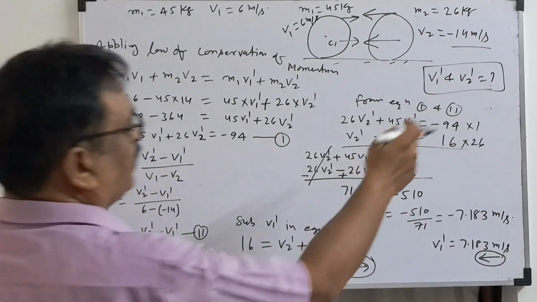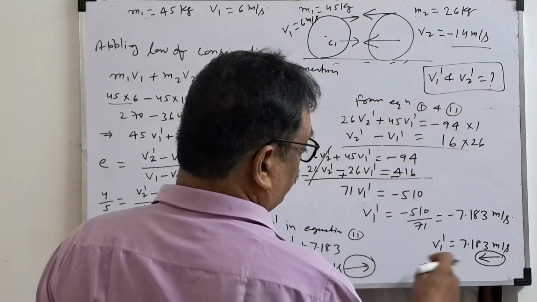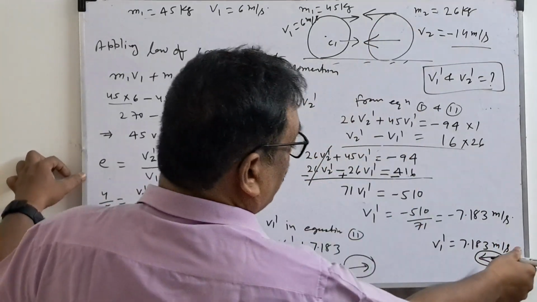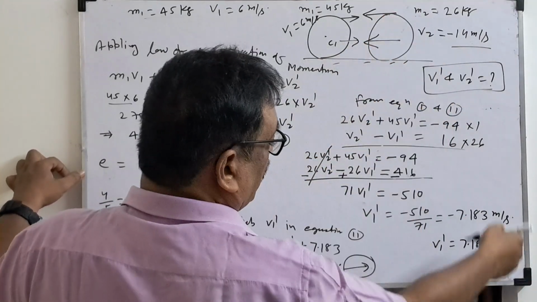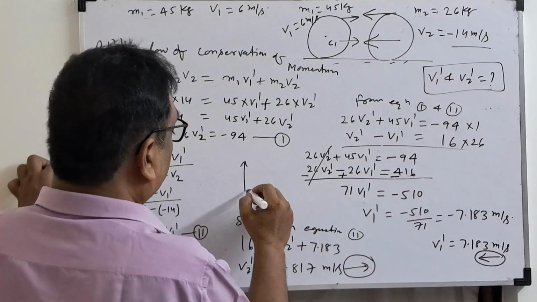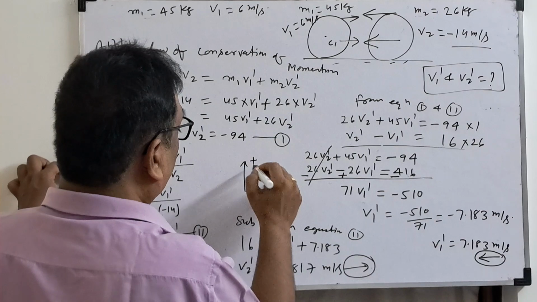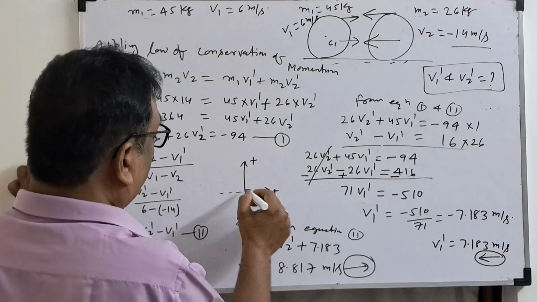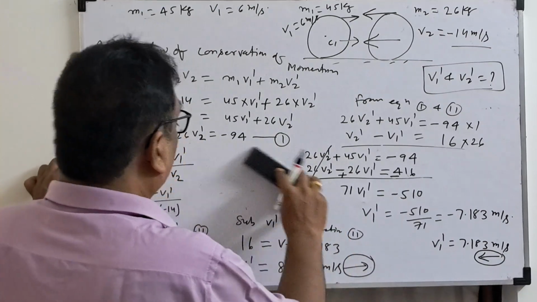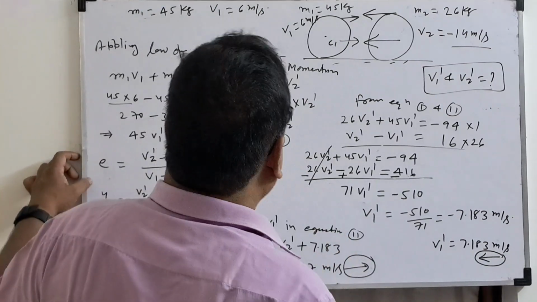What they are asking? Find the velocity after impact, V1 dash, V2 dash. The diagram will be this only. See here, we are getting the opposite direction. If you see the sign convention, this is plus, anything opposite will go negative.